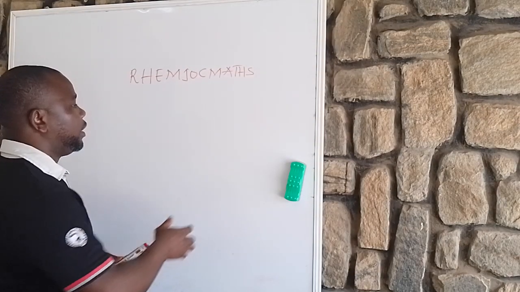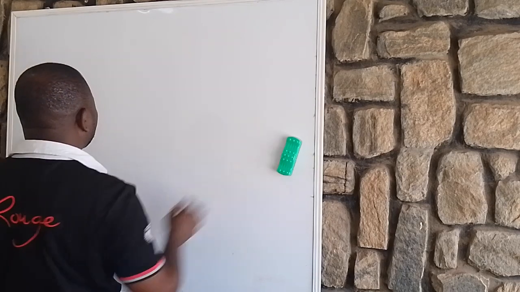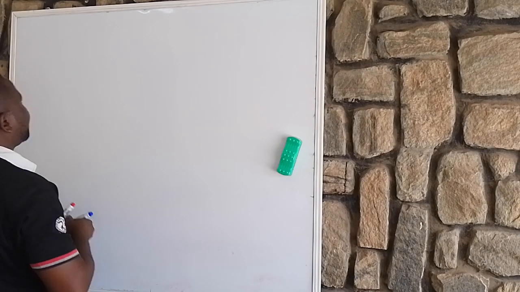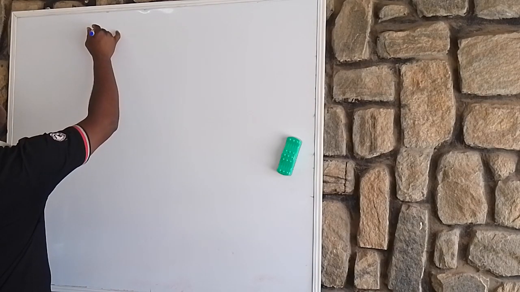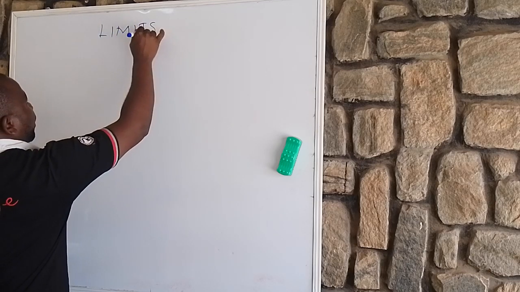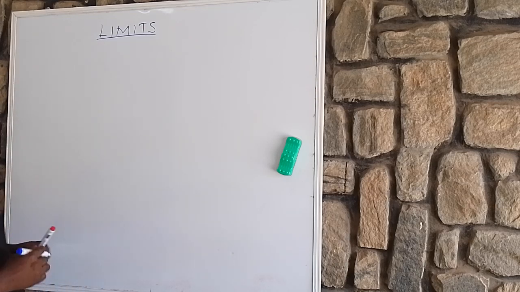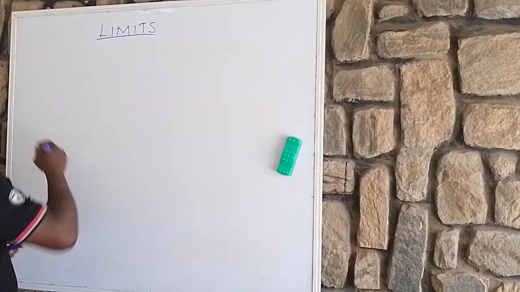Okay, in this video I said I'll be talking about limits. Limits. Then we fix idea with this example.